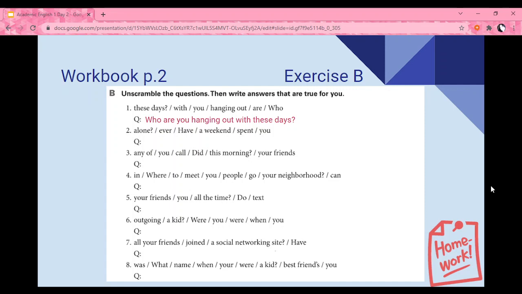In my case, I'm going to say I am hanging out with my boyfriend and with my brothers. What about you? Please have this ready before class so we can all share.